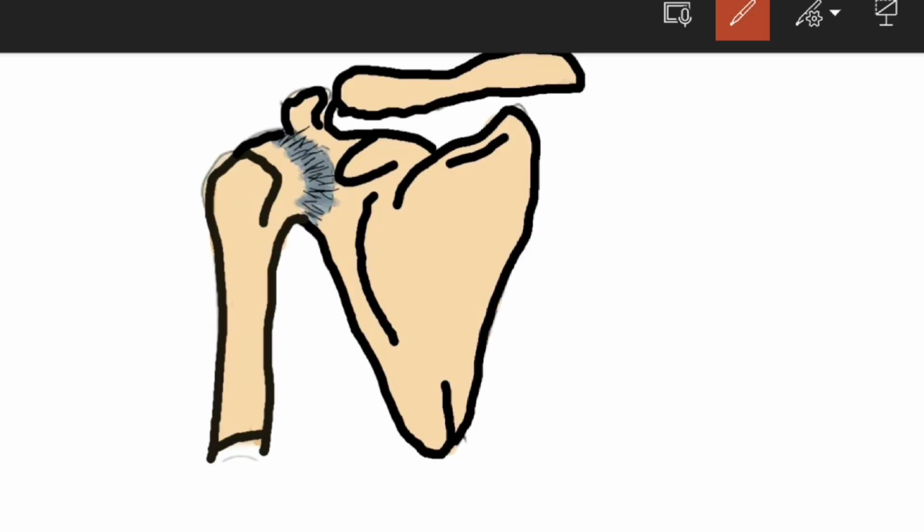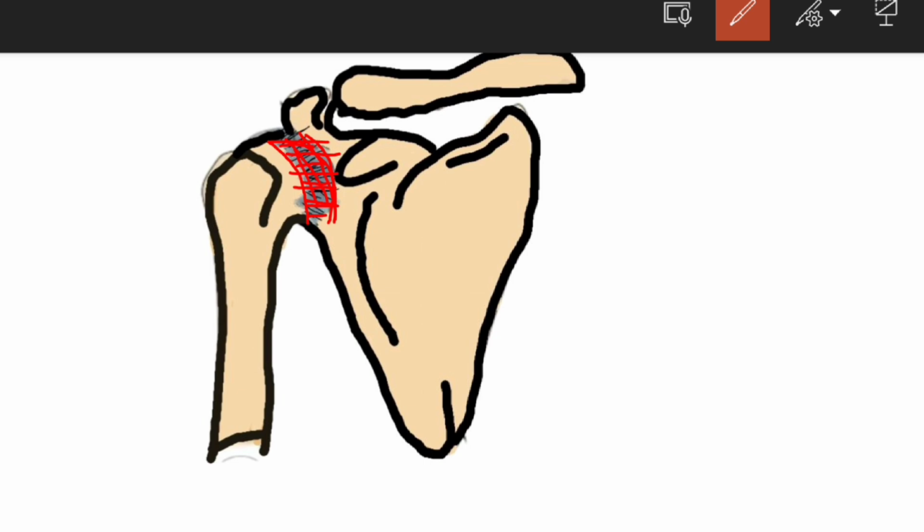So here you can see the joint capsule. This is known as the shoulder joint capsule, which because of the inflammation has become very stiff, and the synovial fluid which is present has also decreased. You know that synovial fluid helps in lubrication. Because of the lubrication you are able to move your shoulder very freely. But in this case the synovial fluid has decreased and it results in stiffness. Because of this stiffness there will be pain while moving the shoulder, and the patient is unable to move his shoulder in all directions.